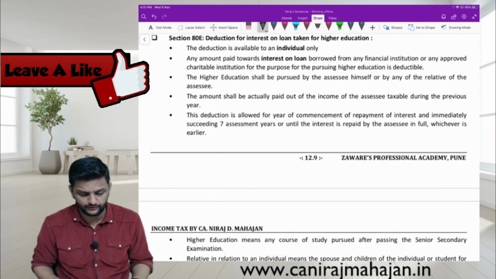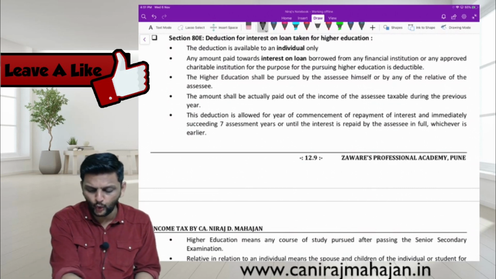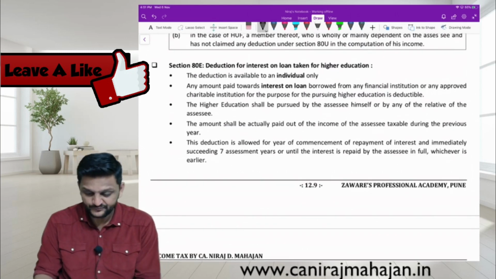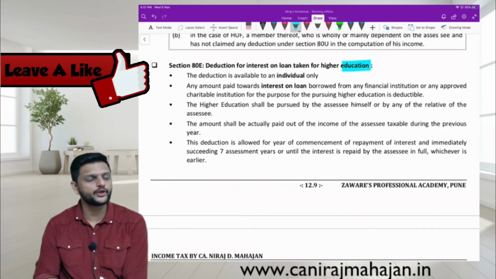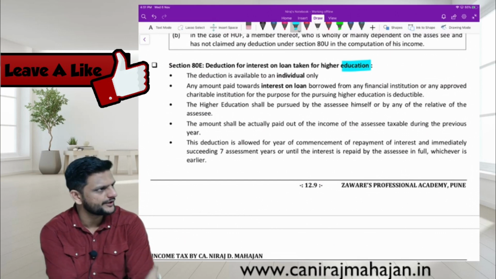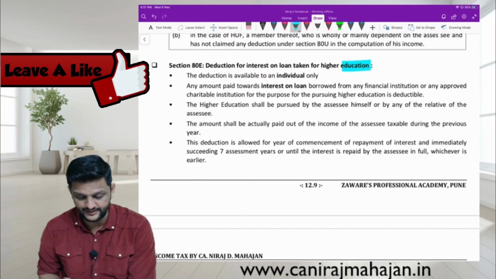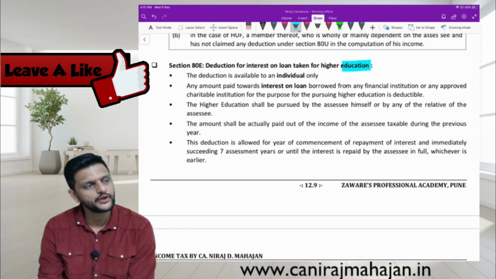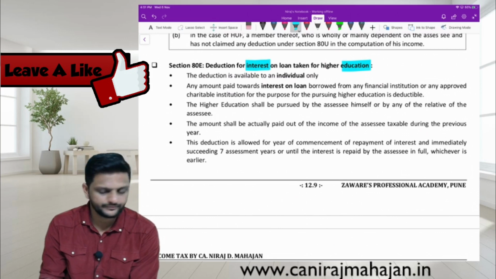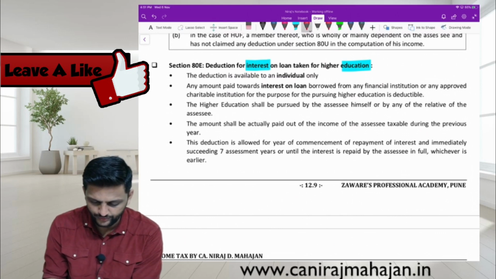Deduction in respect of interest on loan taken for higher education. So for education, what benefit do we get? Tuition fee was already covered under section 80C. So here you are getting deduction for interest on loan.